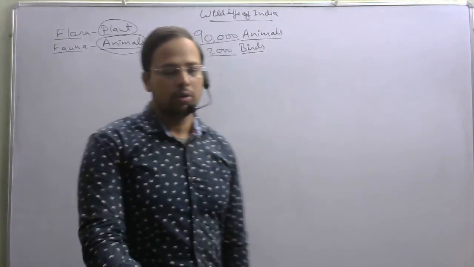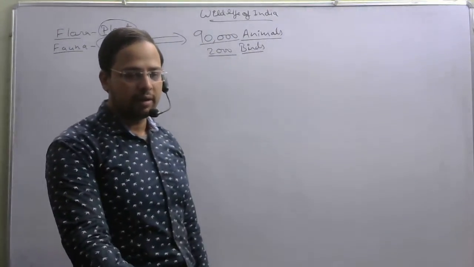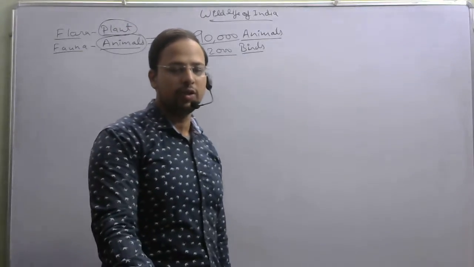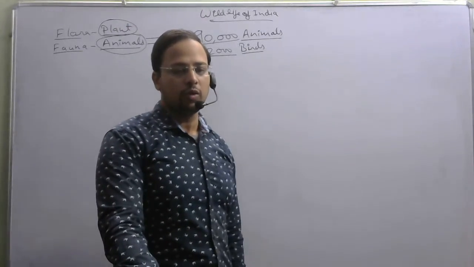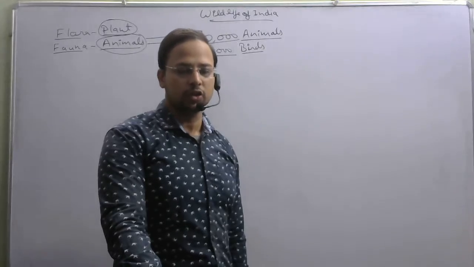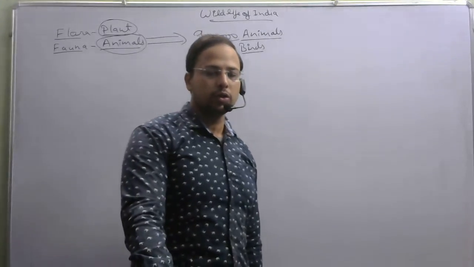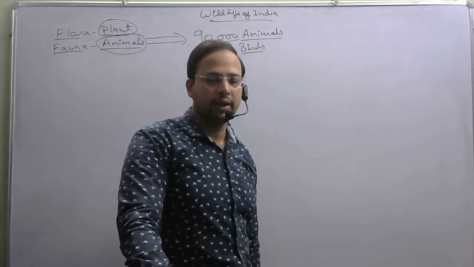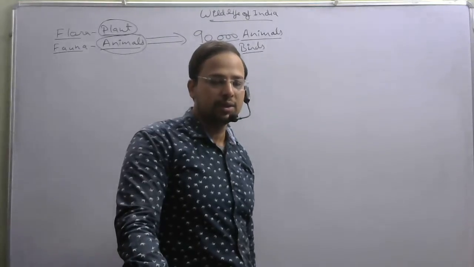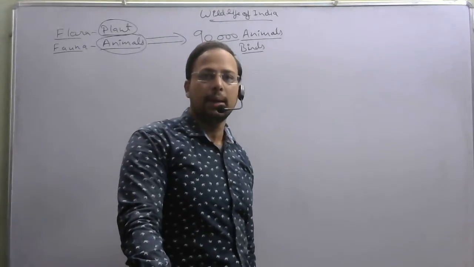There are around 2,546 species of fish, which account for nearly 12% of the world's stock. It also shares between 5 and 8% of the world's amphibians, reptiles, and mammals.